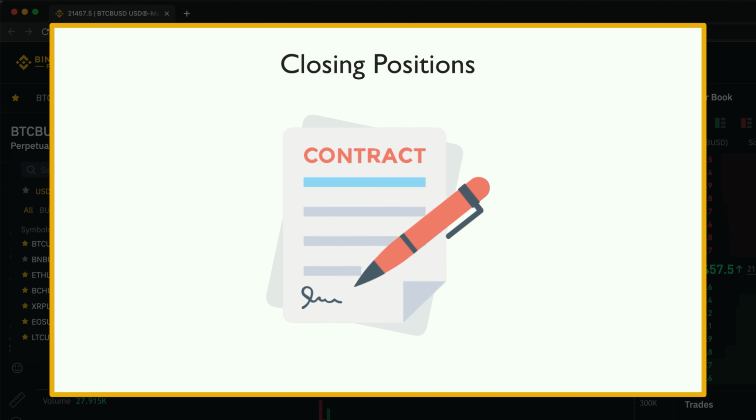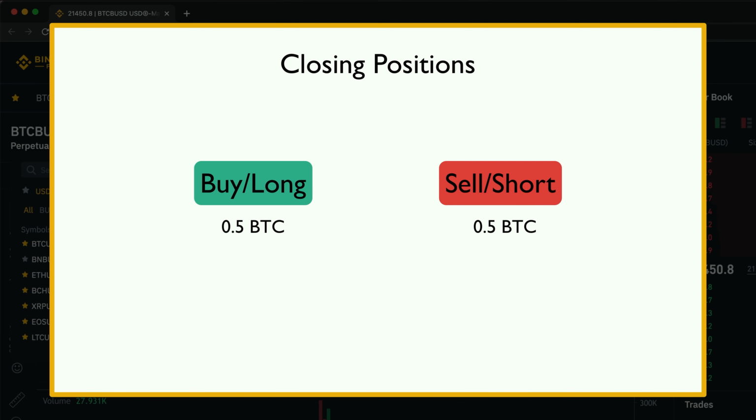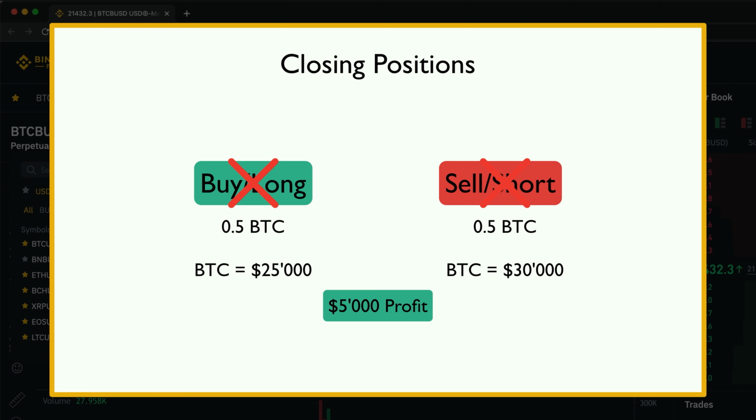In practice, we don't actually need to wait until the future contract expires to get out of our position. If we want to close our long position, all we need to do is open a short position for the exact same amount, and that will cancel out the long position, getting us out of the trade. The profit or loss is then equivalent to the difference in price between when we opened the long position and when we opened the short position.